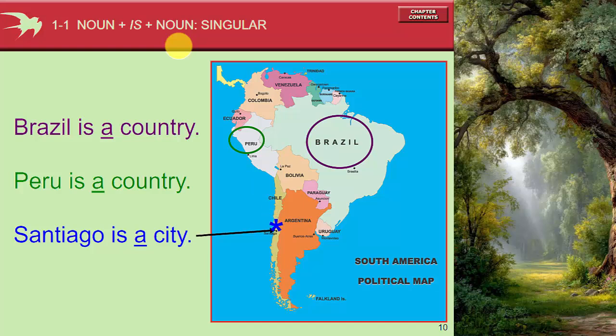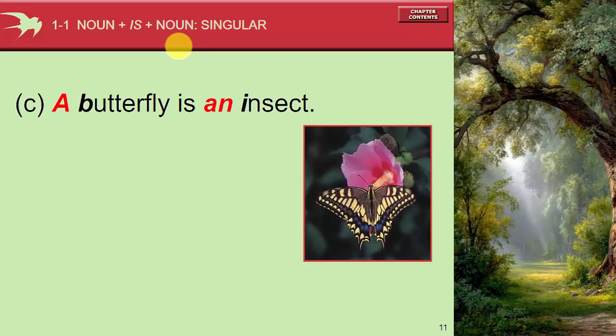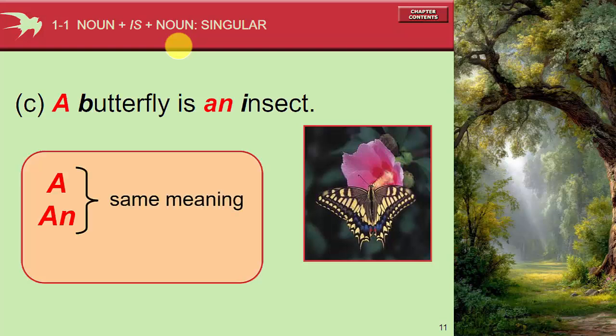Santiago is a city. Is Santiago a city? Yes, it is. Is Santiago a country? No, it's not. Santiago is not a country. Santiago is a city. A butterfly is an insect. Is a butterfly an insect? The answer is yes, it is. Is a butterfly a mammal? No, it's not. A butterfly isn't a mammal. A butterfly is an insect.